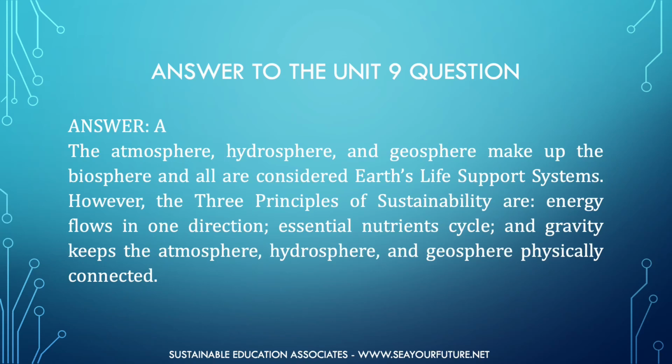Before we begin Unit 10, here is the answer to the Unit 9 question. The best answer is choice A. The atmosphere, hydrosphere, and geosphere make up the biosphere, and all are considered Earth's life support systems. However, the three principles of sustainability are energy flows in one direction, essential nutrient cycle, and gravity keeps the atmosphere, hydrosphere, and geosphere physically connected.